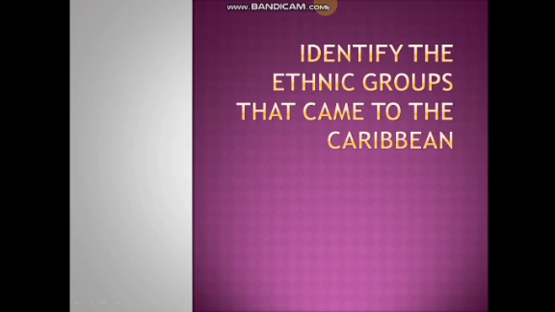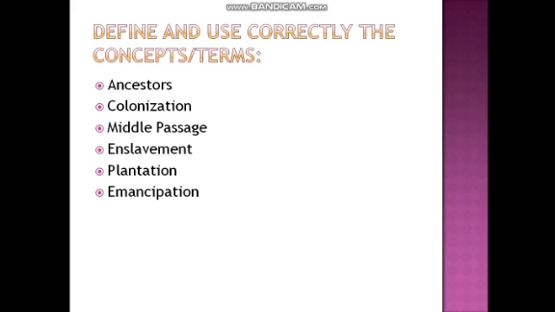Okay, grade 5 students, we will look at the subject social studies this morning, and the topic is identify the ethnic groups that came to the Caribbean. So we will be identifying the ethnic groups that came to the Caribbean. So we are going to define and use correctly the concepts or terms such as ancestors, colonization, Middle Passage, enslavement, plantation, emancipation.